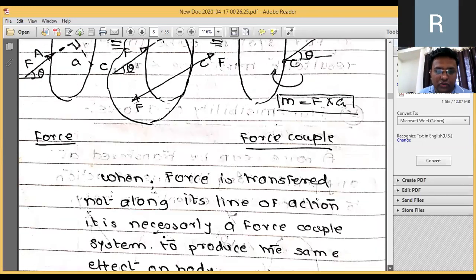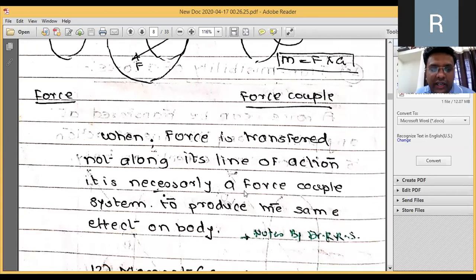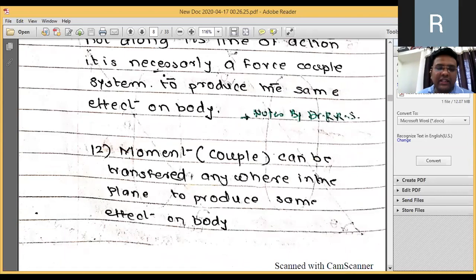So when the force is transferred not along the line of action, it is necessary to calculate a force couple system to produce the same effect on that particular body. So moment couple can be transferred anywhere in the plane to produce the same effect on the body.